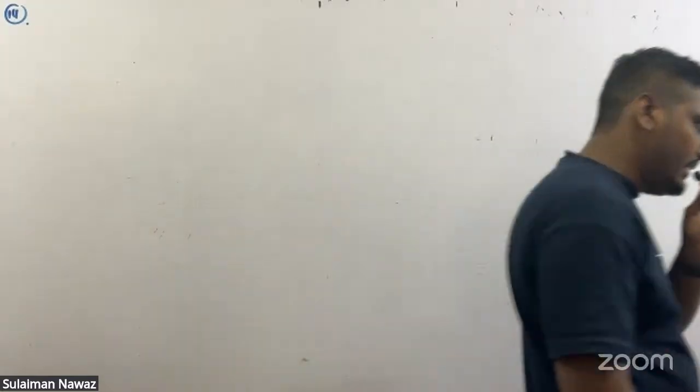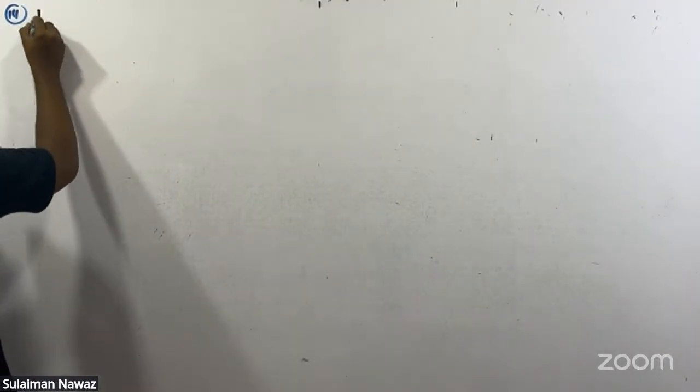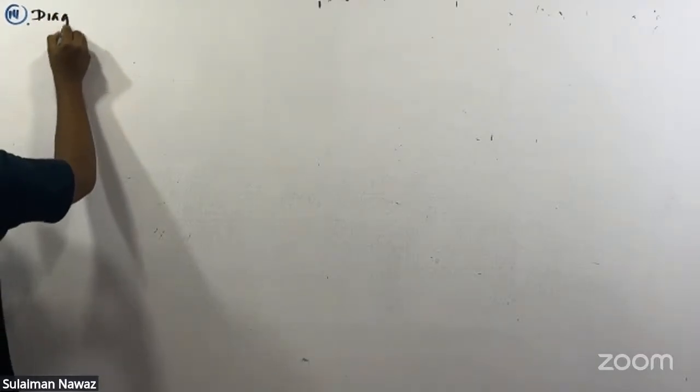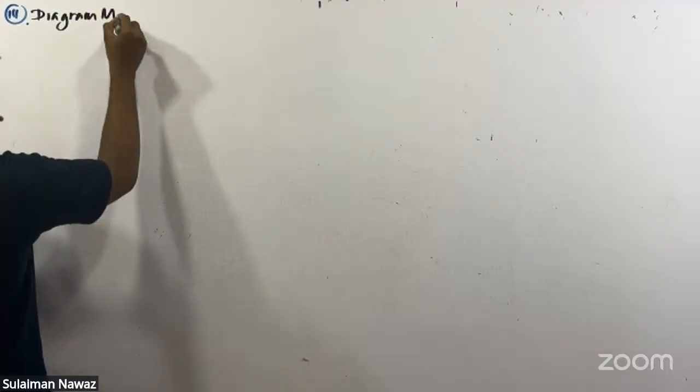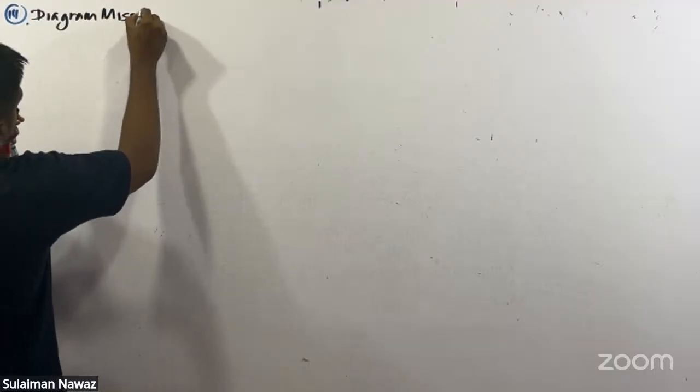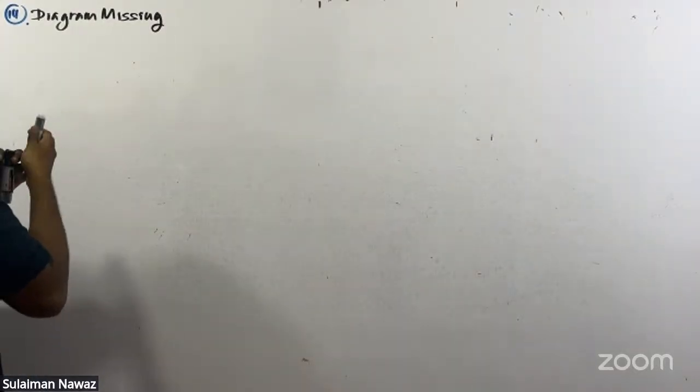But the problem is they haven't given the diagram, therefore we can't do that question. Diagram is missing. We'll go to question number 15.